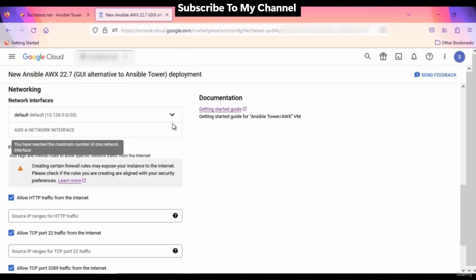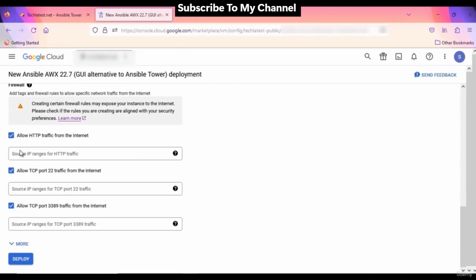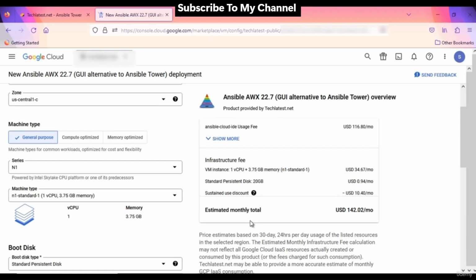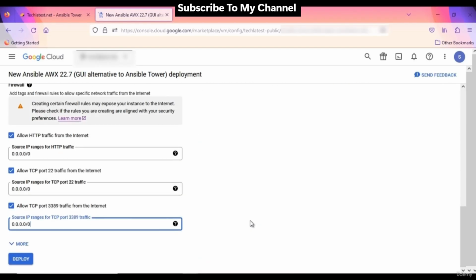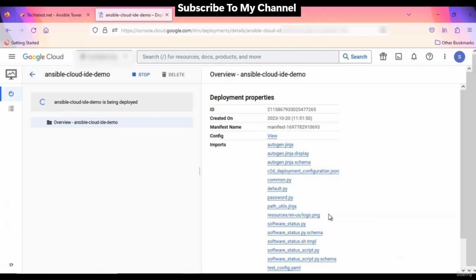Optionally change the network name and subnetwork. Be sure that whichever network you specify has ports 22 for SSH connection, 3389 for RDP, and 80 for HTTP open. Provide the IP address or IP range. I am giving here 0.0.0.0/0. This IP range contains all the possible IP addresses. Click Deploy when you are ready. Ansible AWX, the open source Ansible Tower alternative, will begin deploying. Wait for a few seconds here.